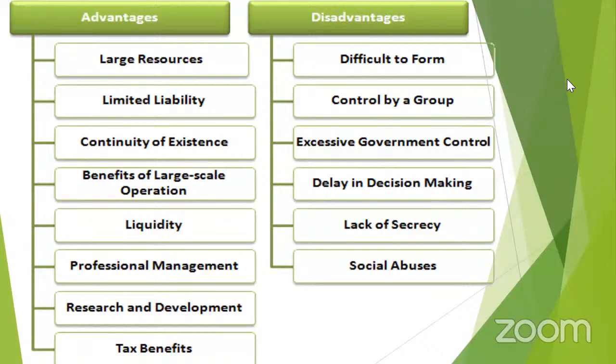The increase in scale and size of the business will result in economies in production, purchase, marketing and management also. A part of that, this joint stock company is able to cope with the changing business environment also. The present business enterprises are operating under a certain economic and technological environment.